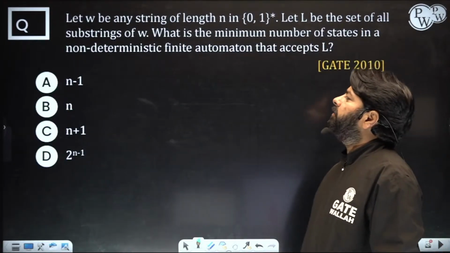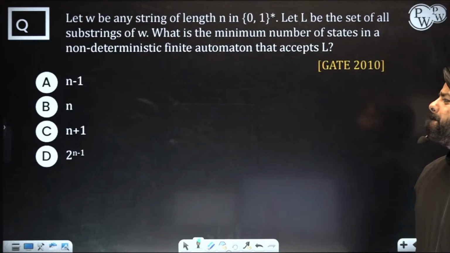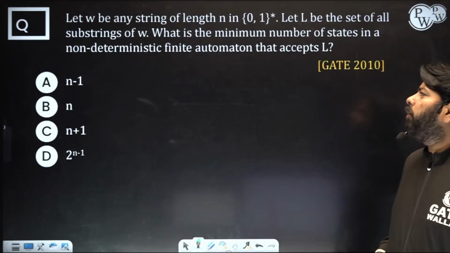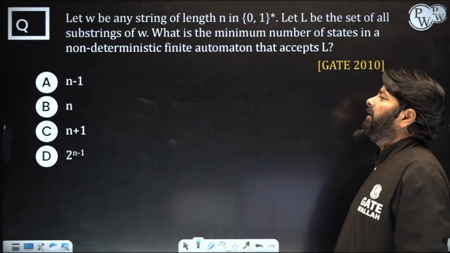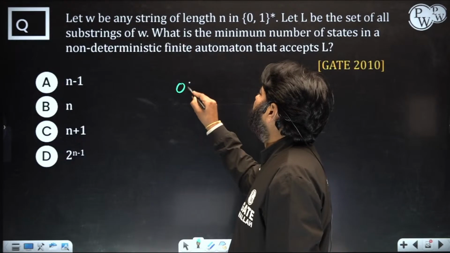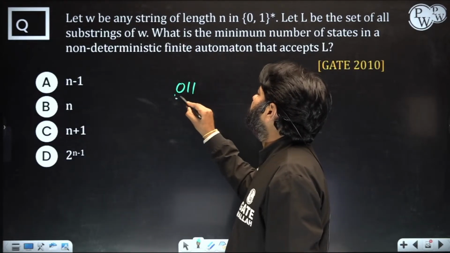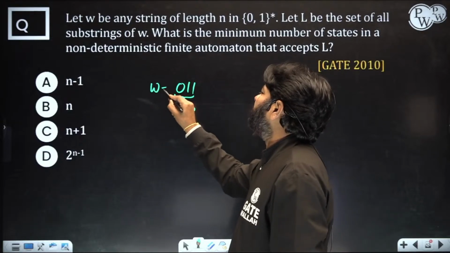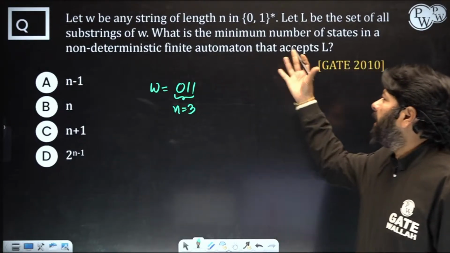Okay, can you try yourself? W be any string of length n. Some string, let's say 0 1 1, something like that. This is a 3 length string, right? N is equal to 3. This is W, any string of 3 length, that is n length given.